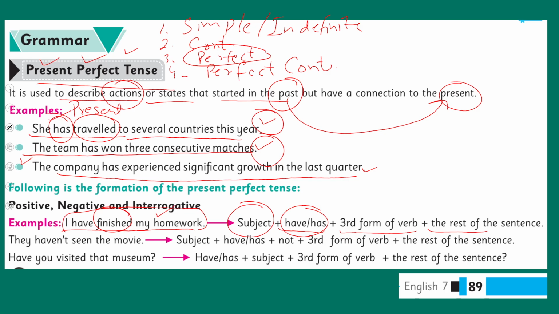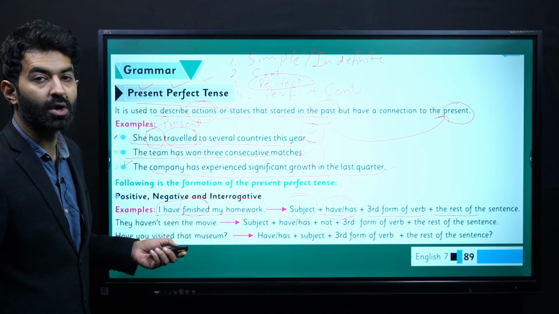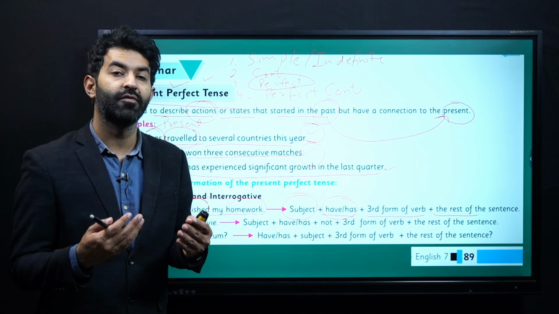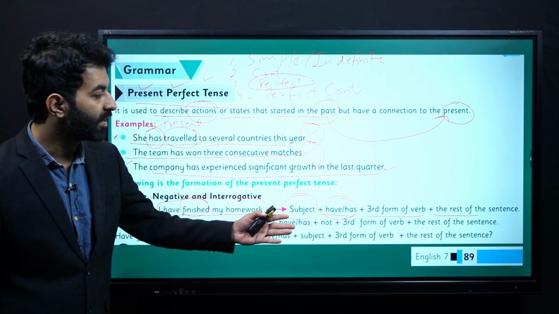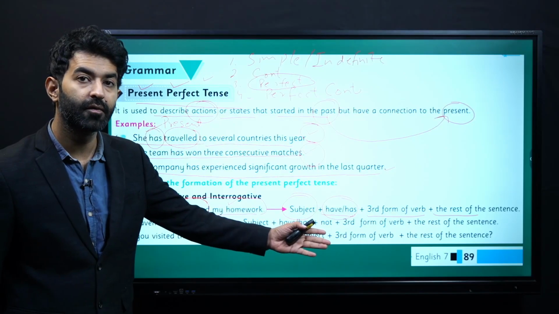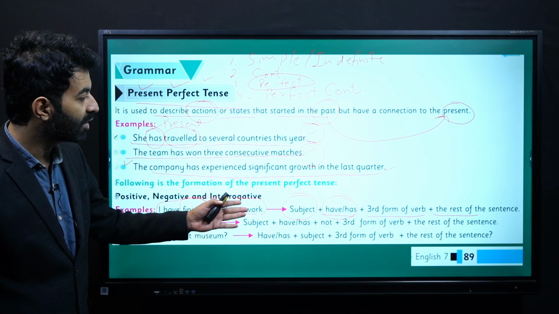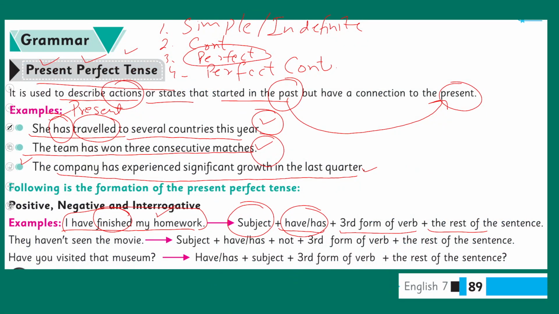So subject plus has or have according to the subject, whether it is in the singular form or in the plural form. And then the third form of the verb that we have, and finally the rest of the sentence. Look at this example. They haven't seen the movie. Now this is present perfect in the negative form.